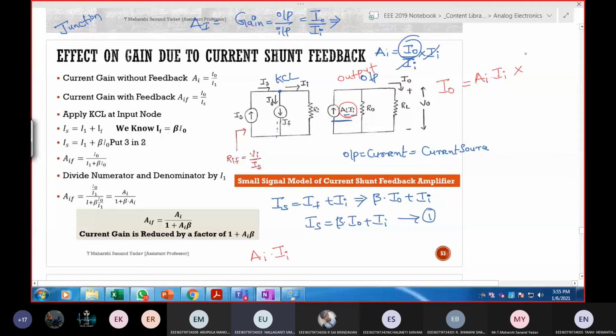Next, R naught, sir. Why R naught? Why not RL? You are going through RL, but why are you taking R naught? RL is output, sir. Which one should I take, RL or R naught? RL, sir. Why RL? RL is output, sir. So you are measuring current across the load resistor or through the load resistor? Across the load resistor.